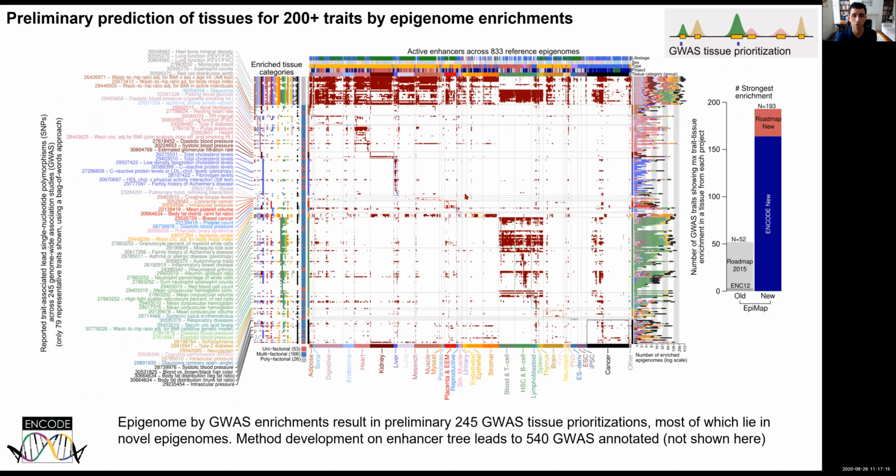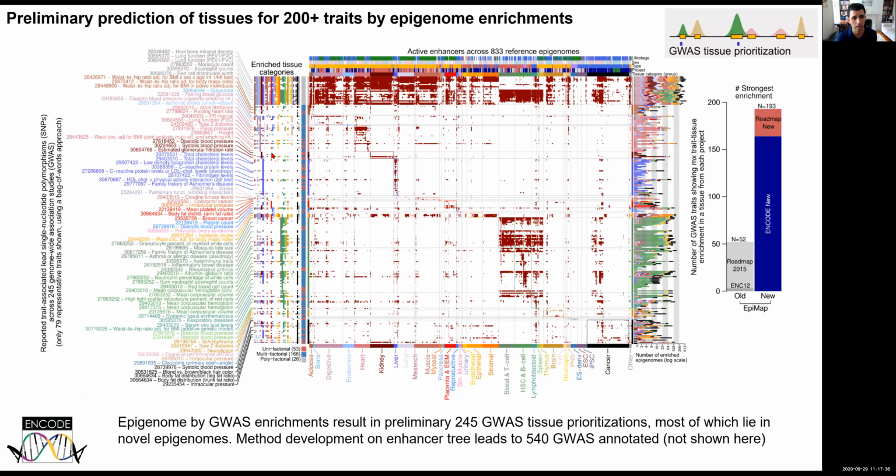We've then turned to use these regulatory circuitry, these enhancer annotations, and these motif annotations to prioritize genetic variants across hundreds of traits. Here I'm showing 250 different traits that are showing enrichment for individual enhancers, for individual tissues, for all of the enhancers across individual tissues.